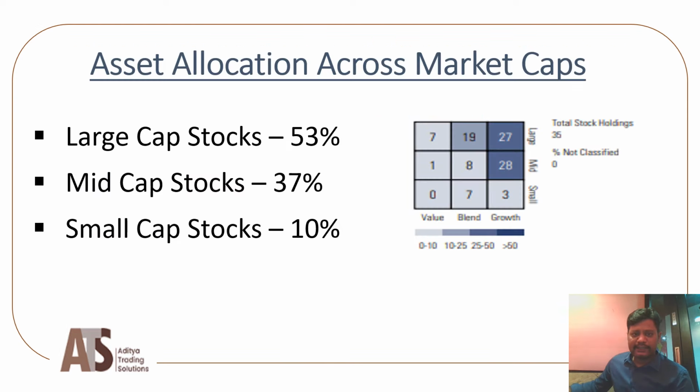Now let us check the asset allocation across market caps. Currently, large cap stocks are 53%, mid cap stocks are 37%, and small cap stocks are 10% in the portfolio. As per SEBI, a multi-cap fund should have 25% minimum investment across all the categories of market caps. But in this, only 10% is there. We have to find out the reason for that. And before that, let us check further more interesting facts of the fund in the video.